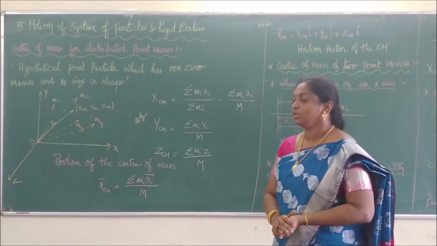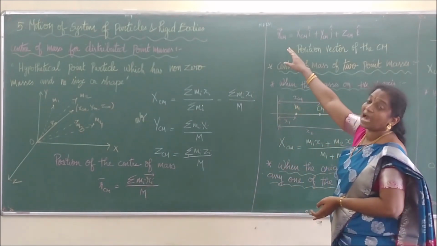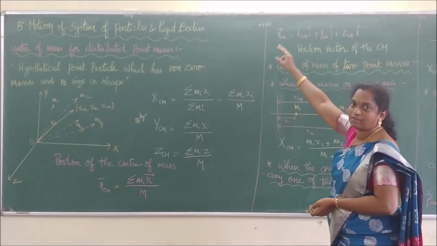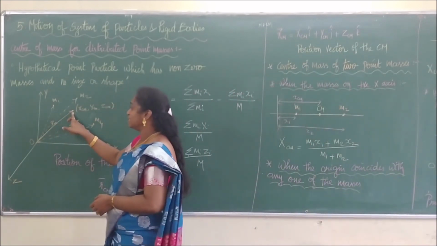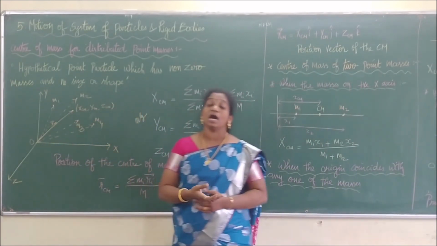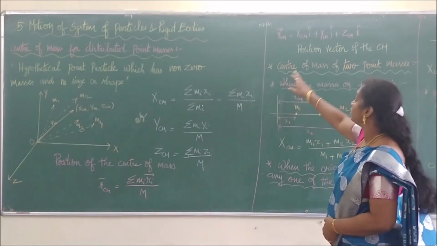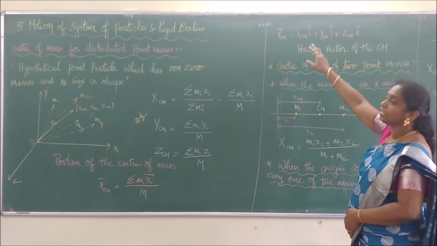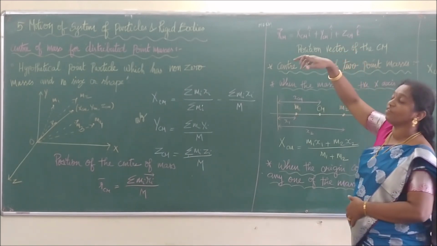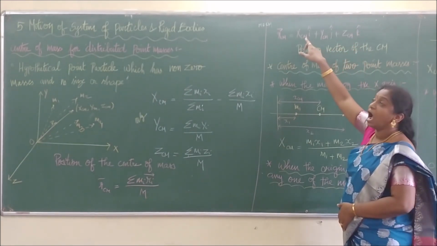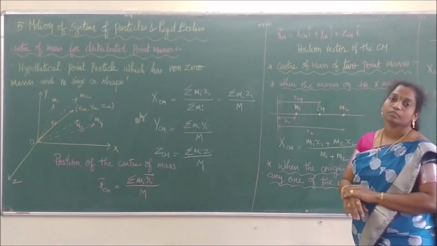Therefore, for the center of mass, the position vector RCM from the origin is at a distance RCM. RCM is nothing but xcm plus ycm plus zcm. Since it is a Cartesian coordinate system, we represent the axes in terms of i, j and k.